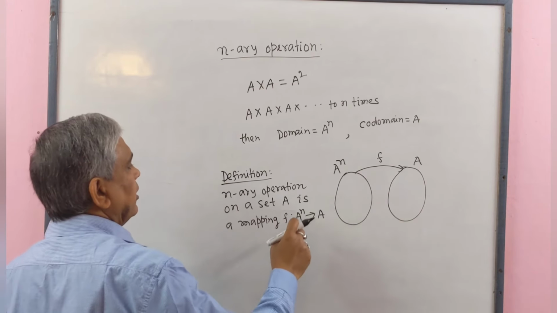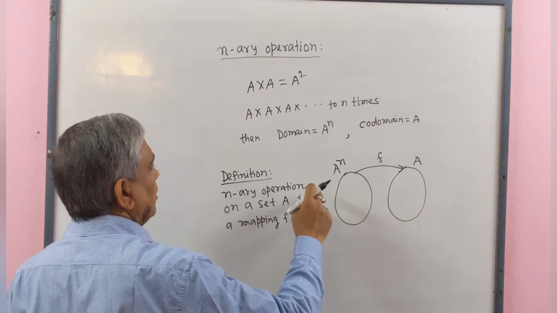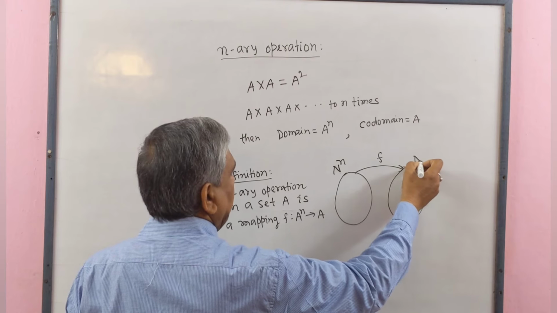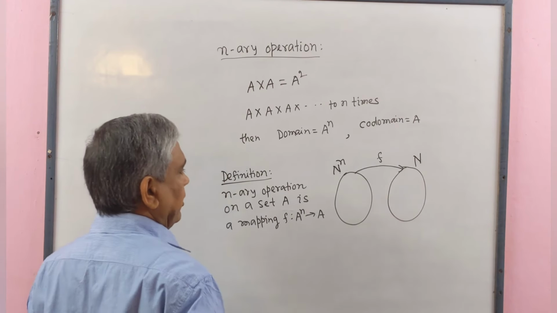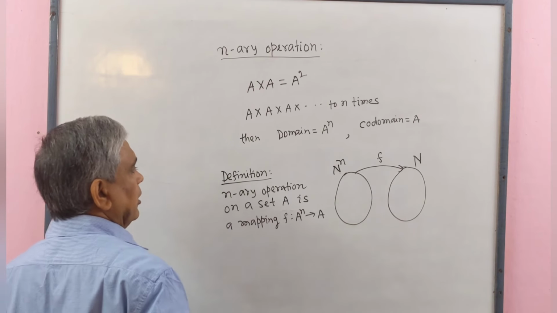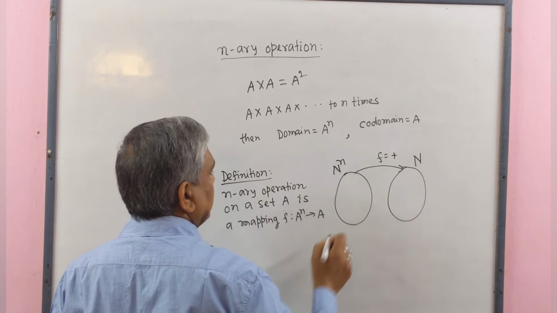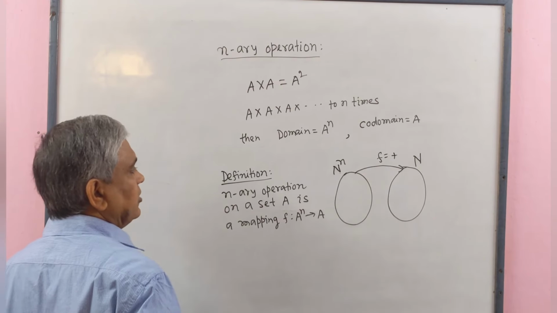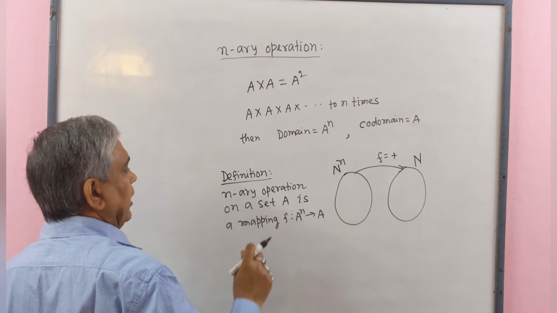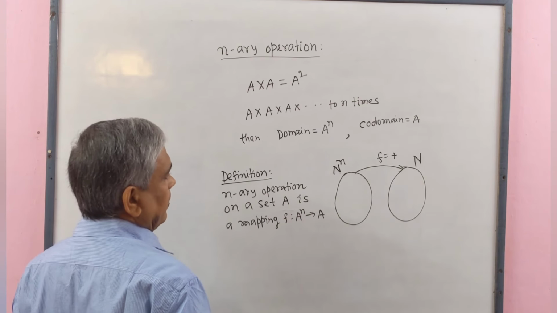If we take the set of natural numbers in place of A, then the domain will be capital N to the power n and the codomain will be N. Now we examine, if F equals plus, whether this is an n-ary operation or not.